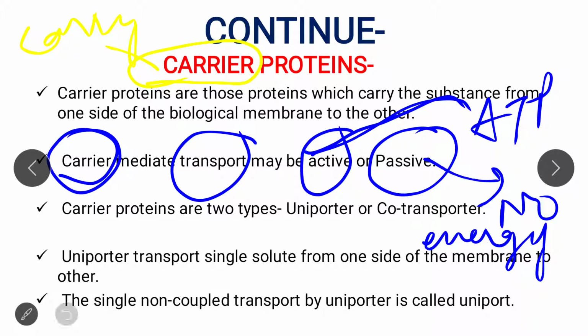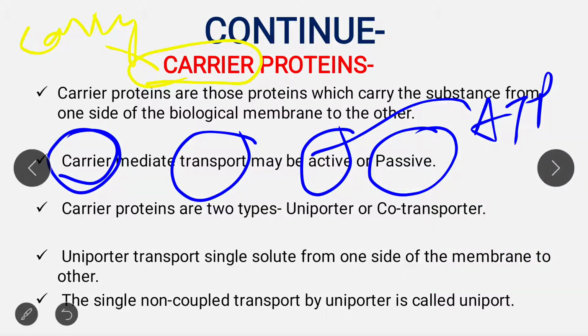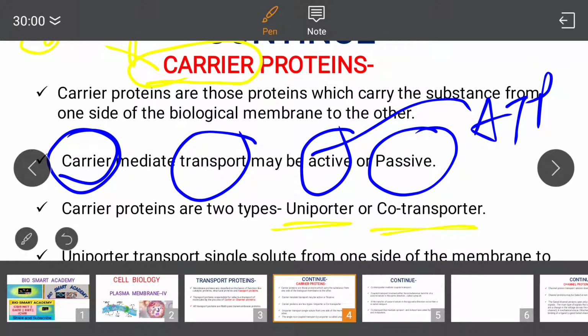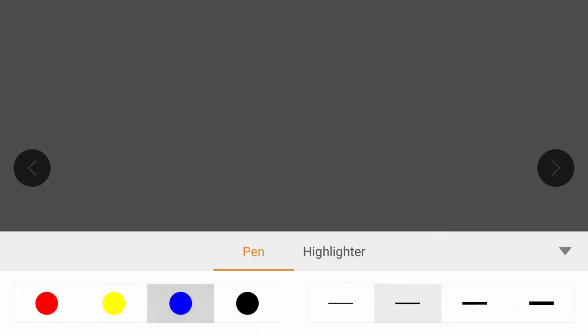Now the next point. Carrier proteins are basically of two types: one is uniport and one is co-transport. First I will discuss with the help of a diagram what uniport and co-transport are. See, in case of uniport, and in case of co-transport.